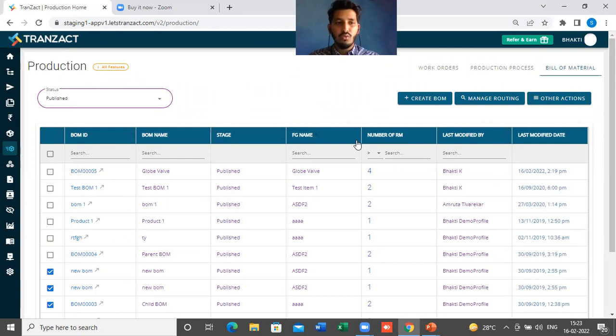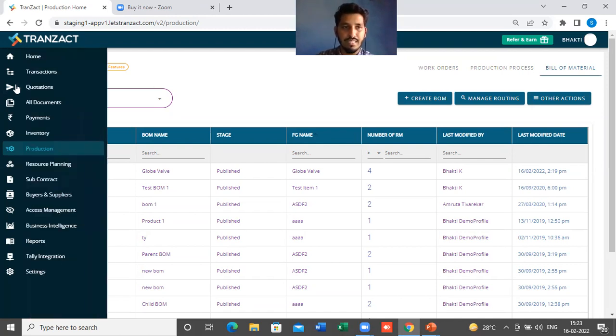As we know, in every industry sector, production is of 2 types. One is make to order production, second is make to stock production. So what is make to order production? Let's say once the customer gives you a purchase order, in the system you have to create an order confirmation, which is a sales order. And once you create a sales order, automatically the work order will get generated here.